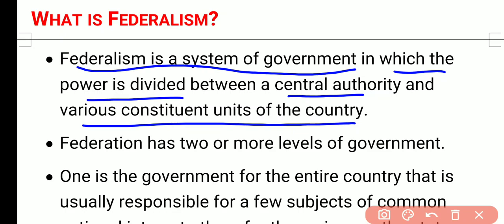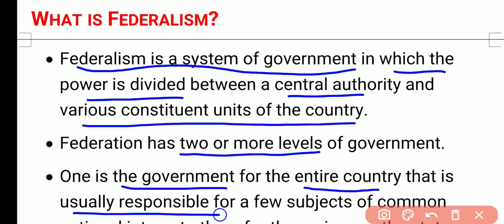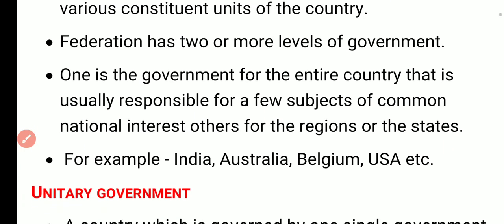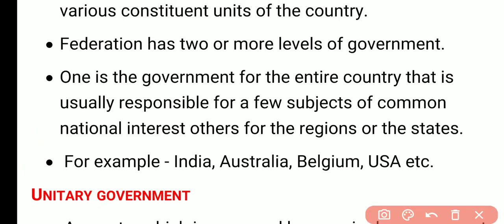Federalism has two or more levels of government. One is the government for the entire country, that is usually responsible for a few subjects of common interest for the country. For example, India, Australia, Belgium, USA, all these countries are federal countries. So is it clear what is federalism? Federalism is a system of government, and in federalism we have two or more than two levels of government. For example, India, Belgium, Australia, USA, etc.